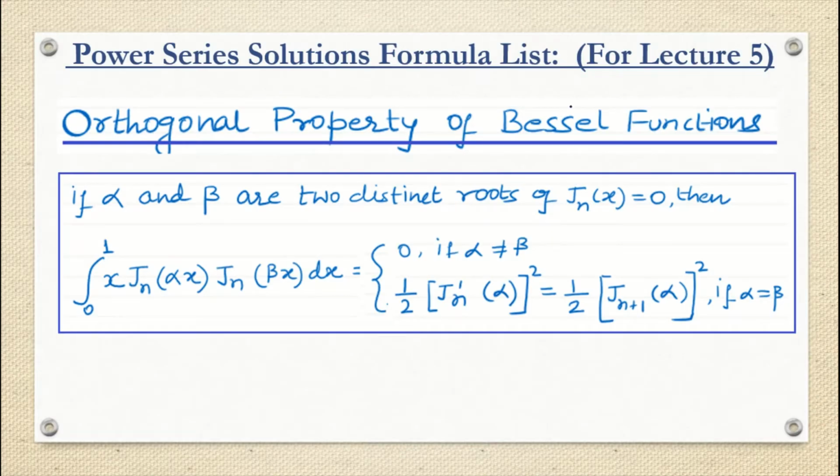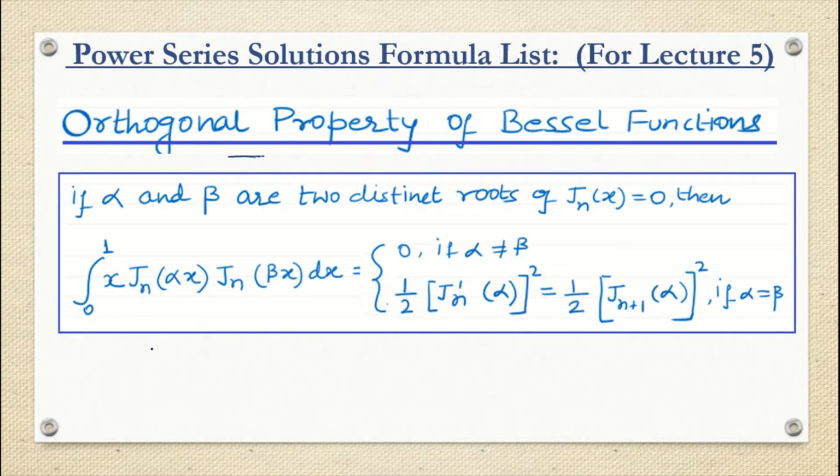In the last class we completed the recurrence relations of the Bessel function, and in today's class we are going to see one important property, which is called the orthogonal property of the Bessel function. Before proving the statement, we can have a rough idea of what the orthogonal property is. Some functions like sine, cos, and even Bessel functions show this orthogonality property. But why do we say these functions show orthogonality?